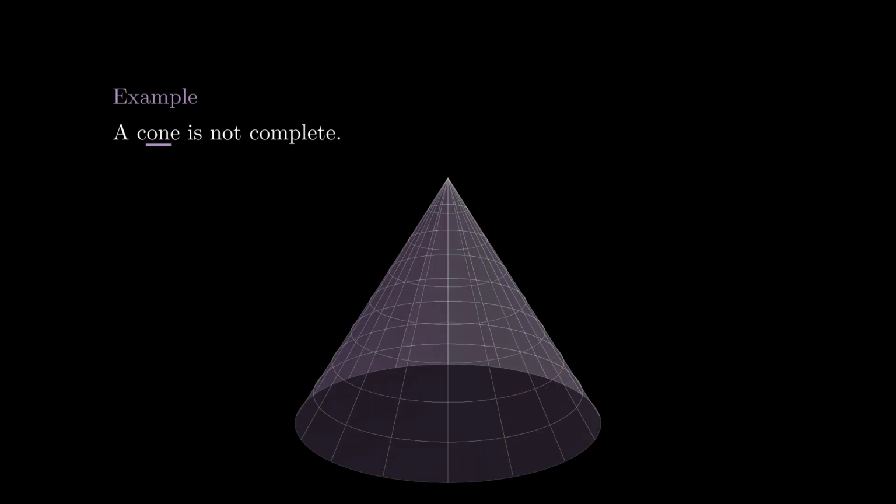Another interesting example of non-complete Riemannian manifold is the cone. We are not including the tip because if we did, it wouldn't be a smooth manifold. However, there are sequences of points that are Cauchy but cannot converge because they would converge to the tip.